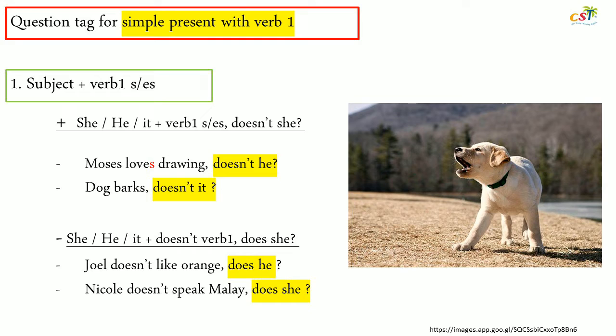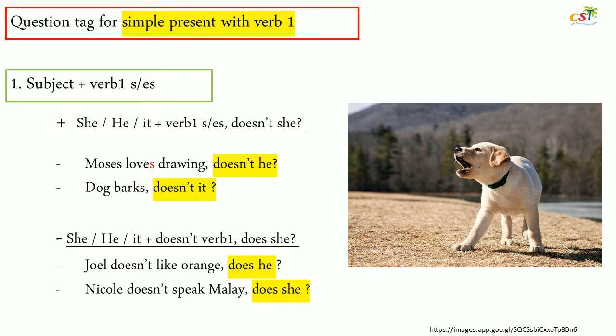It is still simple present with verb 1, but the subject right now is singular, only one person or just one name. So for the verb, if it is a positive sentence, you put S or ES. Just like the first example, Moses loves drawing. Because the statement is positive, the question tag is negative. Doesn't he?